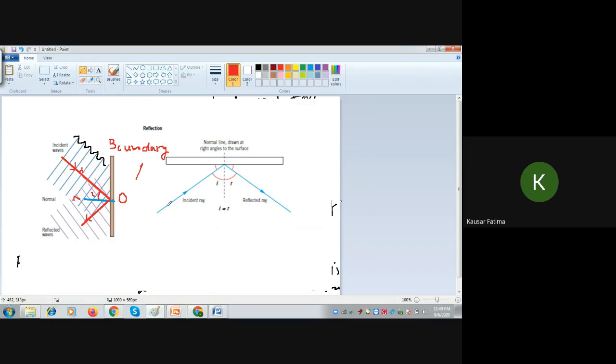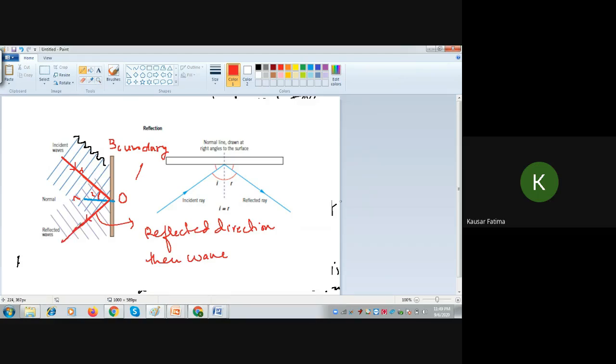So how do we draw it? First, we draw the direction of propagation. Then we draw the normal and measure the angle of incidence. Then we draw the reflected direction of propagation. This one is the reflected direction of propagation. And then the wavefronts. Wavefronts will be 90 degrees to this direction of propagation.